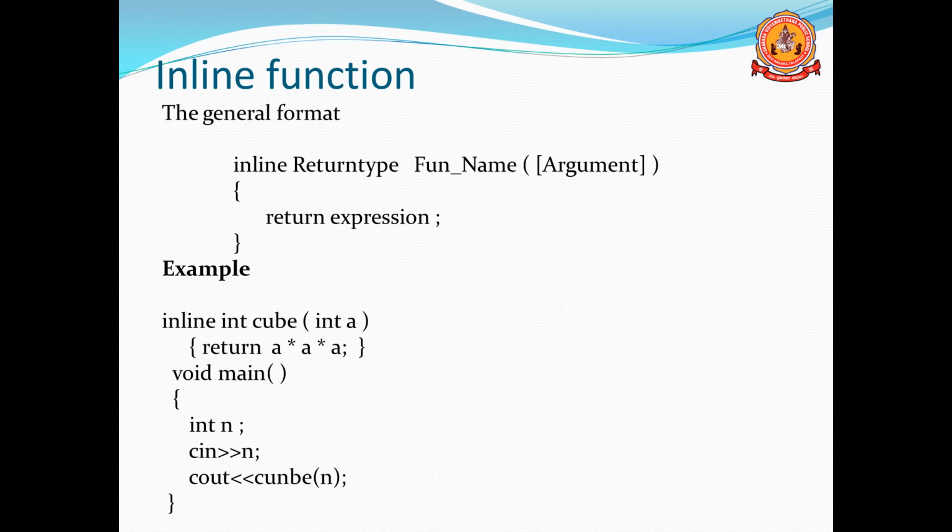And in void main, int n; cin >> n, we take one number, and cout << cube(n). We are using cube(n), so we call the cube function. At the place of the function call, it will be replaced by the function definition.